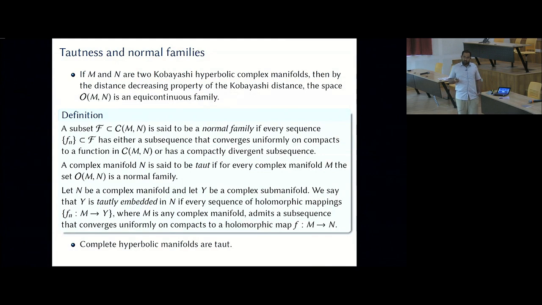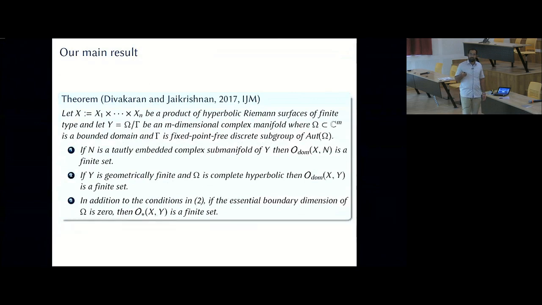So let N be a complex manifold and let Y be a complex submanifold. We say that Y is tautly embedded in N if every sequence of holomorphic mappings to the smaller space Y admits a subsequence that converges to a holomorphic map to the larger space. Then you say it's tautly embedded. This is an old result that complete hyperbolic manifolds are taut. So this covers the definitions involving tautly embedded and so on.